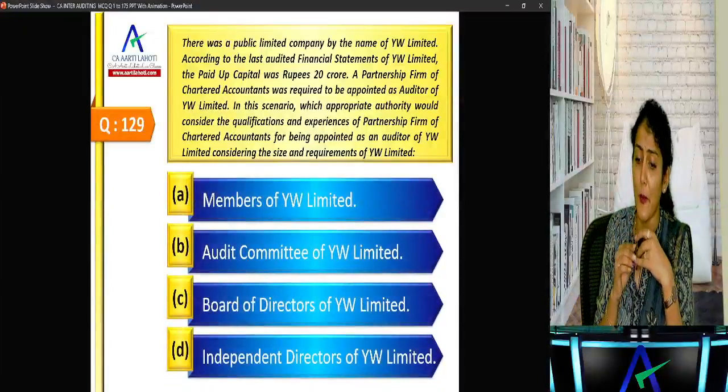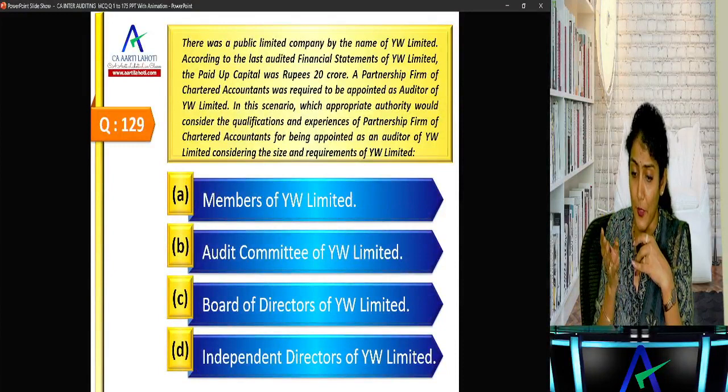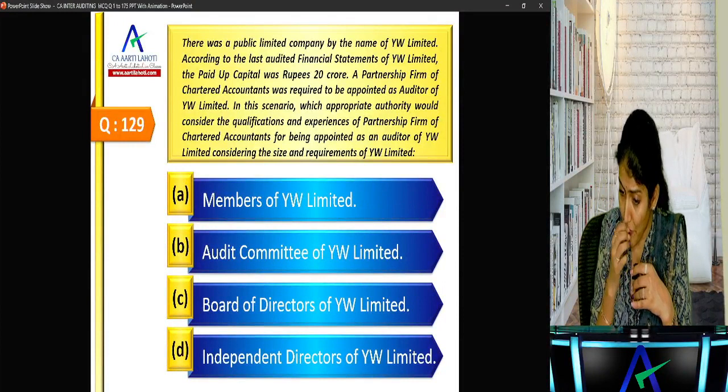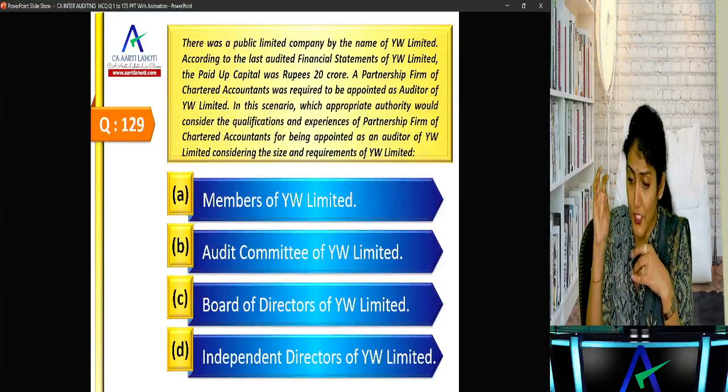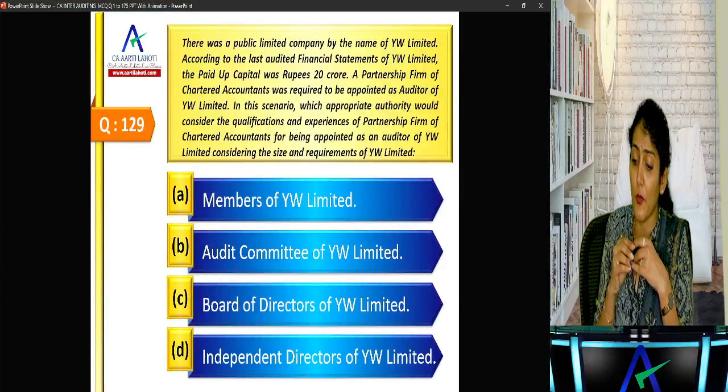Next one, there was a public limited company by the name YW. According to the last audited financial statements, paid up capital was 10 crore. A partnership firm was required to be appointed as an auditor. Which appropriate authority would consider the qualifications and experience of the partnership firm? Right, considering the size and requirement, members of YW audit committee, board of directors, or independent directors.